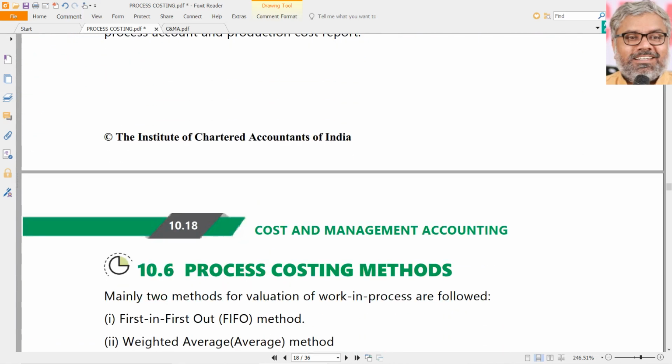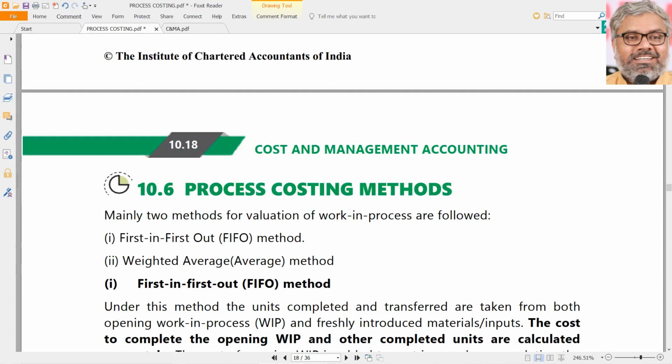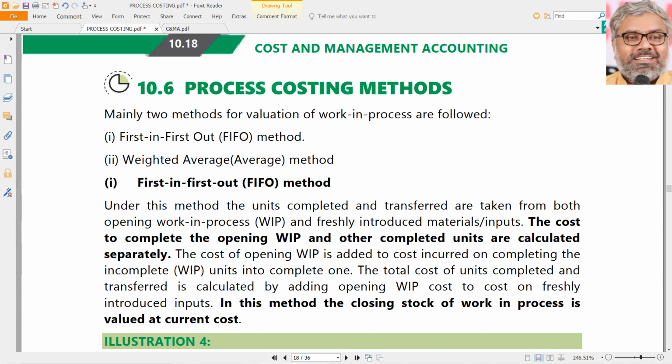These two things if we can match, one is quantity to quantity, second one is rupees to rupees, process costing is done. It's all about matching the quantity input to quantity output, matching the cost incurred to three different areas: finished goods, ending work in progress, abnormal loss. That's it. That is how it is going to work out.